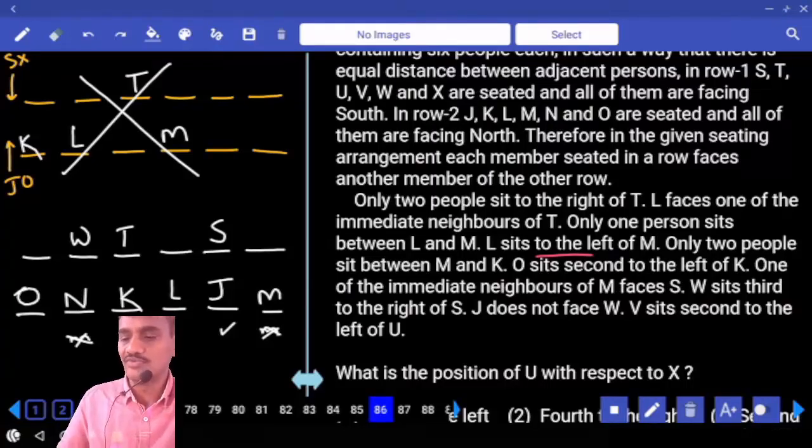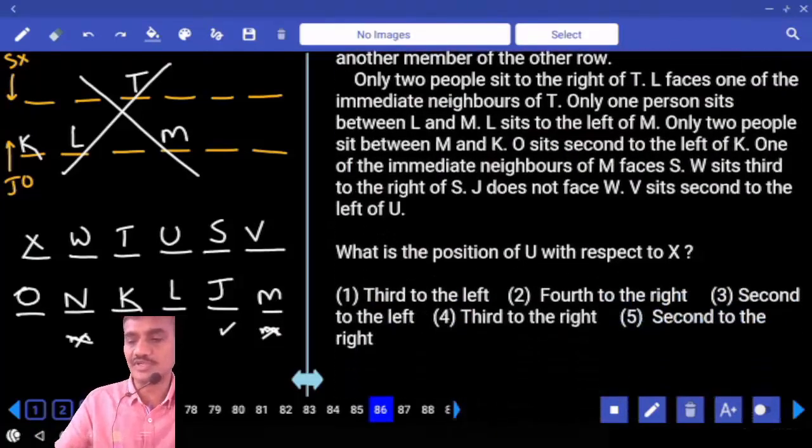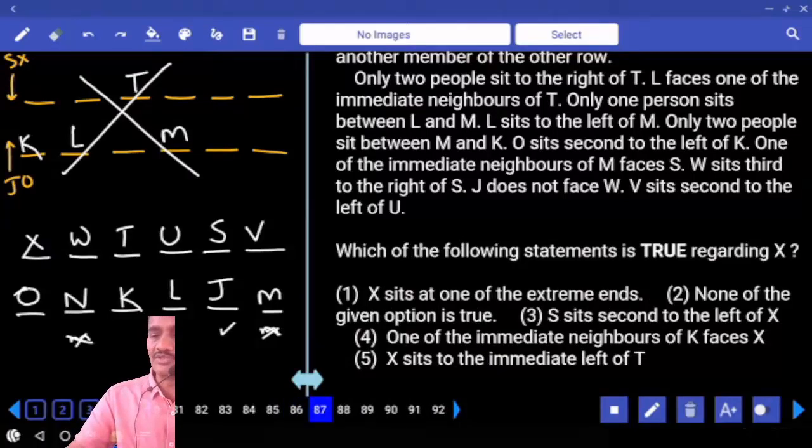Next, V sits second to left of U. V is here, U is here. Who is left over? S, T, U, V, W, X. Coming to the first question, what is the position of U with respect to X? U with respect to X is third to the left, choice 186. Which of the following statements is true regarding X? X sits at one of the extremes, definitely true.